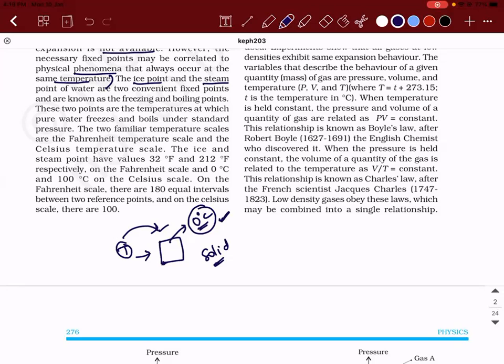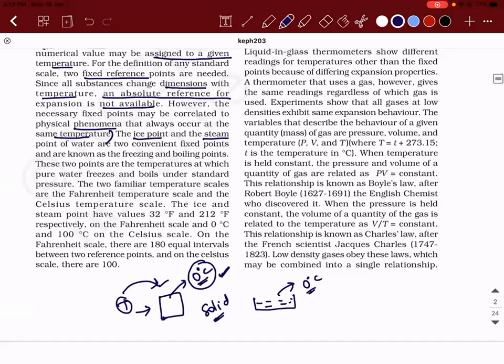Means there is a change in phase taking place. Now, the question is, if you collect that water sample where the ice has got completely converted to water, I'm asking what is going to be the temperature of that liquid? Is it going to be more than 0°C or is it going to be 0°C itself? More than 0°, that is what we expect, no. But the truth is, it will be at 0°C only. That is why, if you read the statement, you will understand.